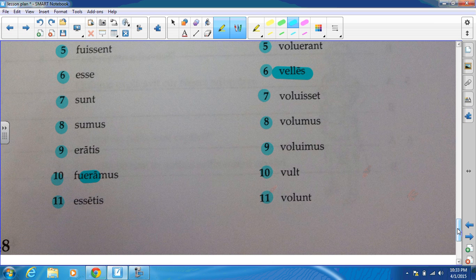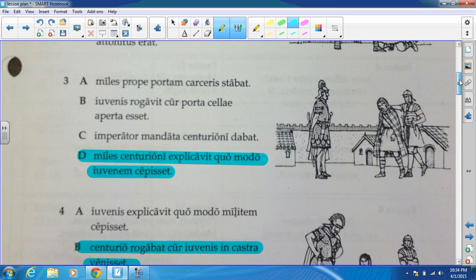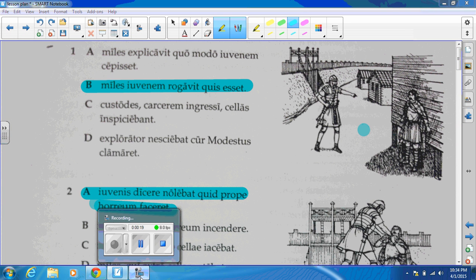Again, especially the be verb, I would make sure that I spend a little extra time on that. So there are your answers for your handout. Hopefully you guys had a fun time doing that for me.